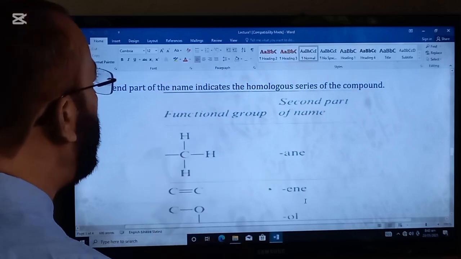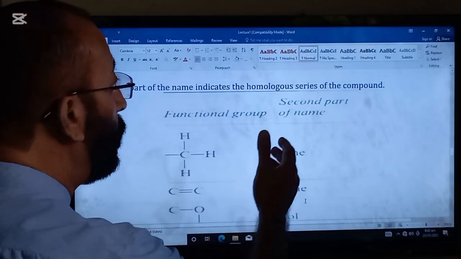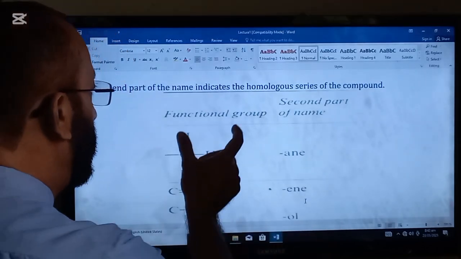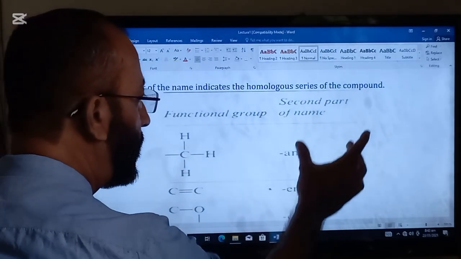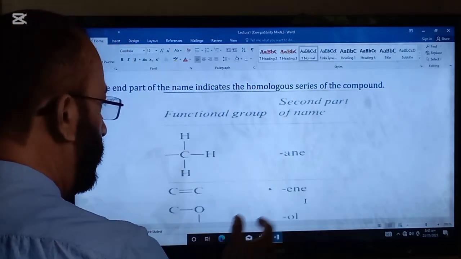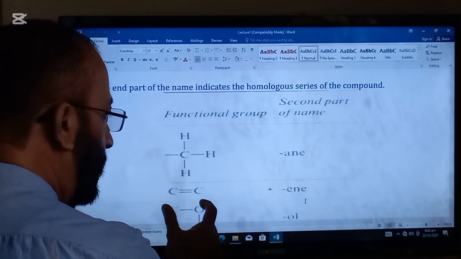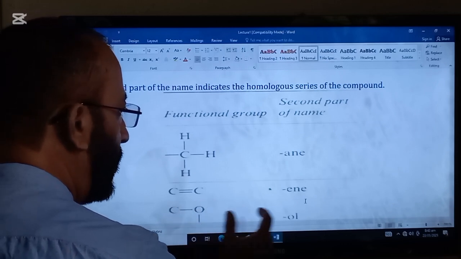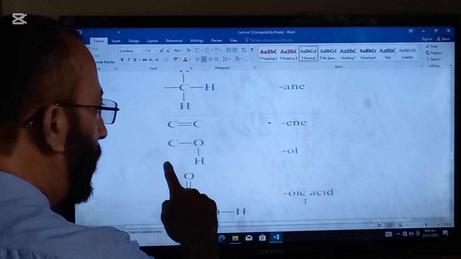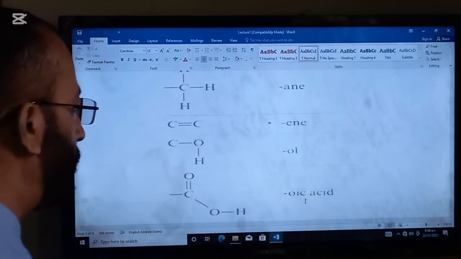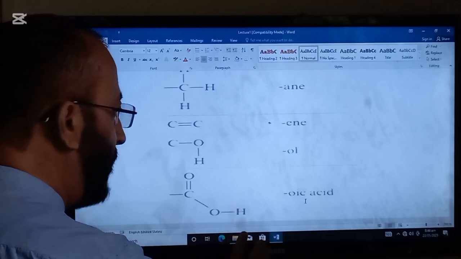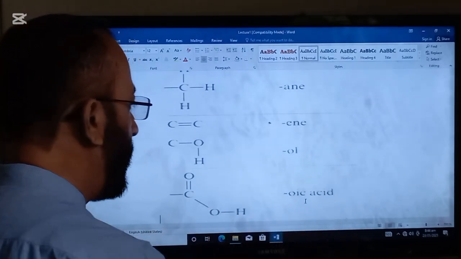The end part of the name indicates the homologous series of the compound. This is the functional group and this is the second part of the name. This group stands for ane. Double bond, if there is a double bond in the compound, this stands for ene. If there is this functional group, it stands for ol. And if there is this functional group in the chemical formula, this stands for oic acid.